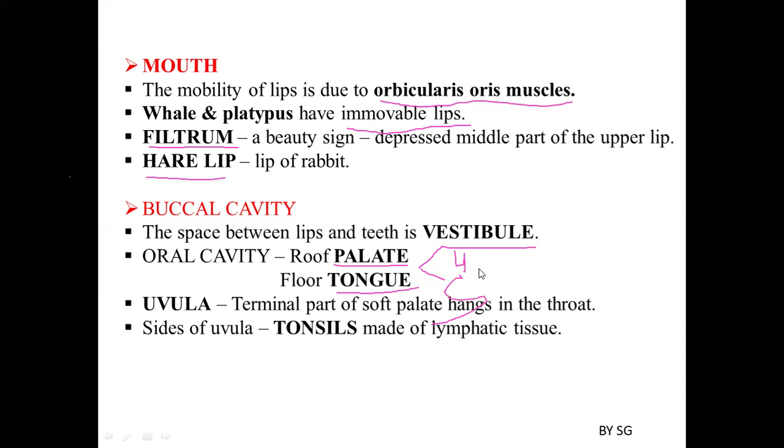The soft palate is generally present at the terminal end of the palate. This soft palate will be hanging in the throat, which we call the uvula. On the sides of the uvula, you can see a lymphatic tissue, which we call tonsils.